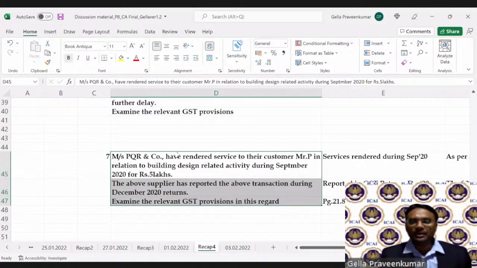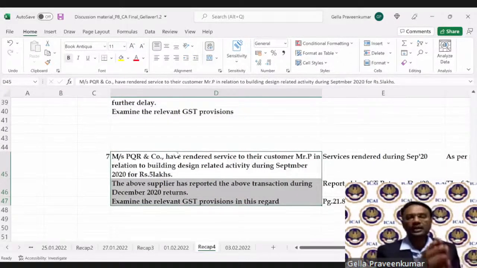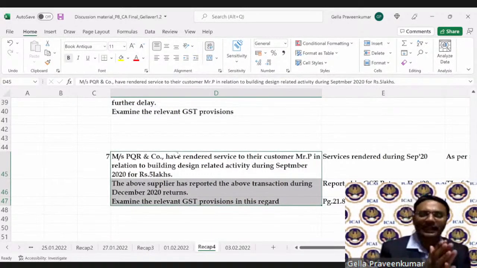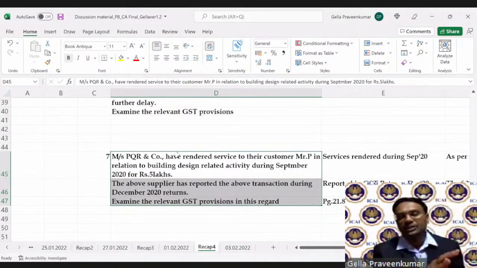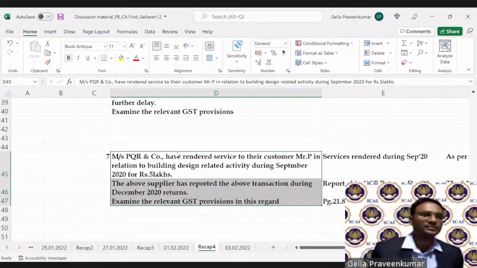Namita says job work provisions are already taught by Vignesh. Is it so? Okay. Let me have one or two other confirmations, students. Namita says that job work is already covered by Vignesh sir. If it is already covered, I'll happily skip these job work provisions and come to my miscellaneous provisions. Let me have confirmation from one or two other students so that we will skip this job work and go directly to the miscellaneous provisions.